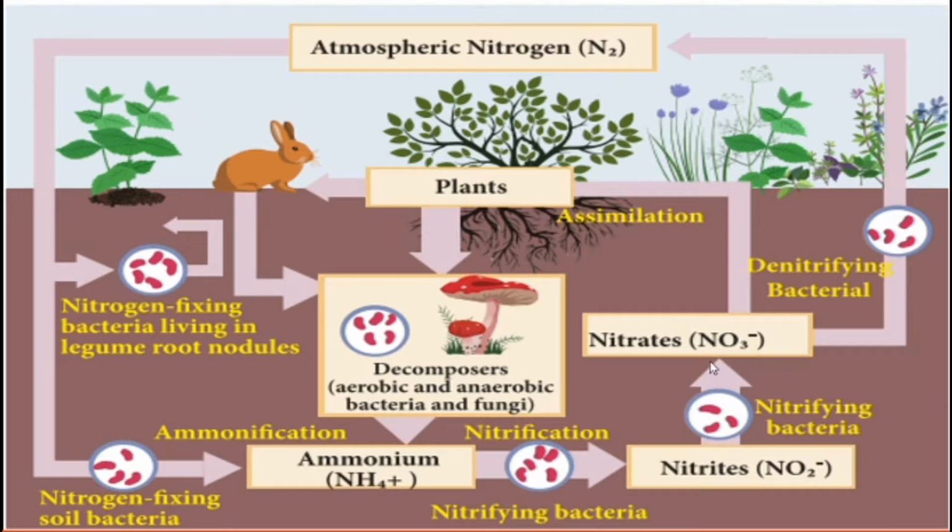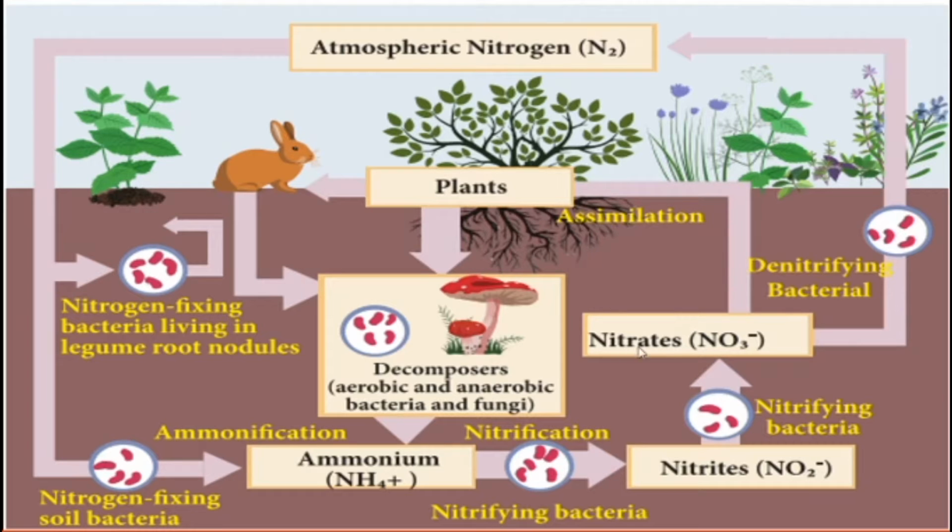Nitrites become nitrates. So after that what will happen? It is absorbed by the plants. Sometimes the nitrates are moved to the atmosphere by the denitrifying bacteria. Some of the bacteria present in the soil absorb the nitrates and convert them into the gaseous form, that we call atmospheric nitrogen. So this is what we are going to study in detail.